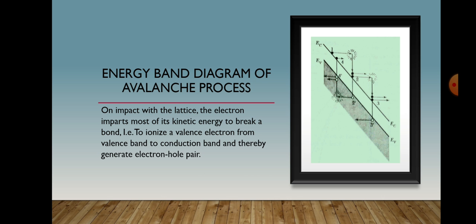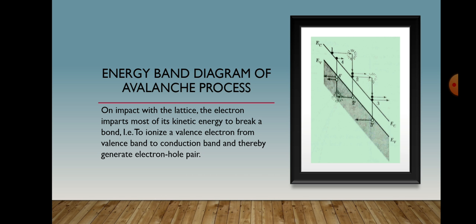Similarly, the generated pair now begins to accelerate in the field and collides with the lattice as indicated in the figure. In turn, they will generate other electron hole pairs. This process is called the avalanche process. It is also referred to as the impact ionization process.